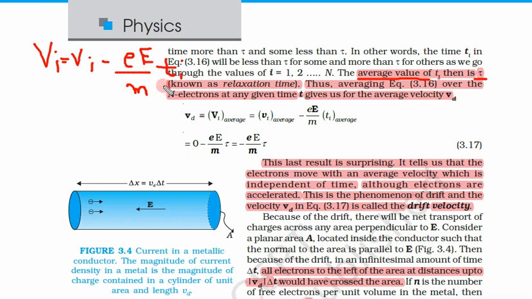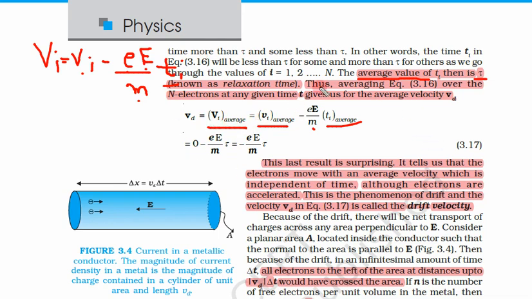The average value of this time is tau. This remains the same because we cannot change the electronic charge and mass of the electron, as well as the external electric field. And the average of Vi is equal to the average of capital Vi.